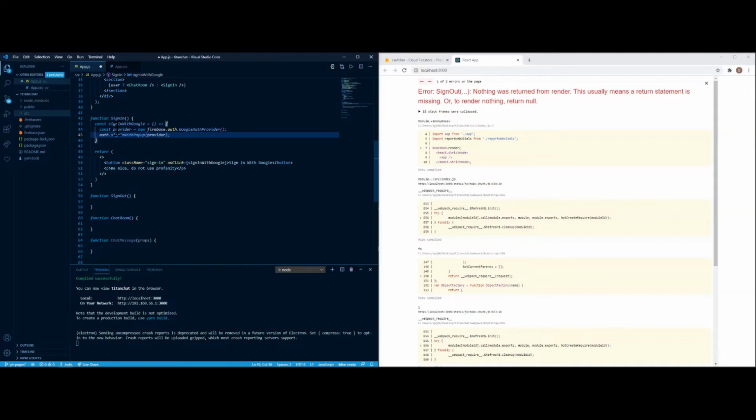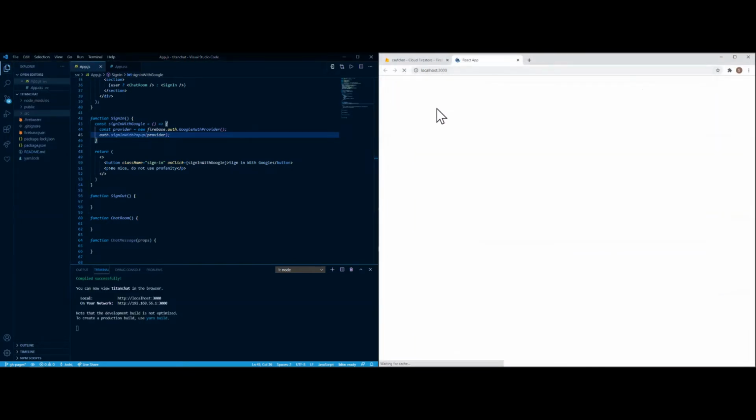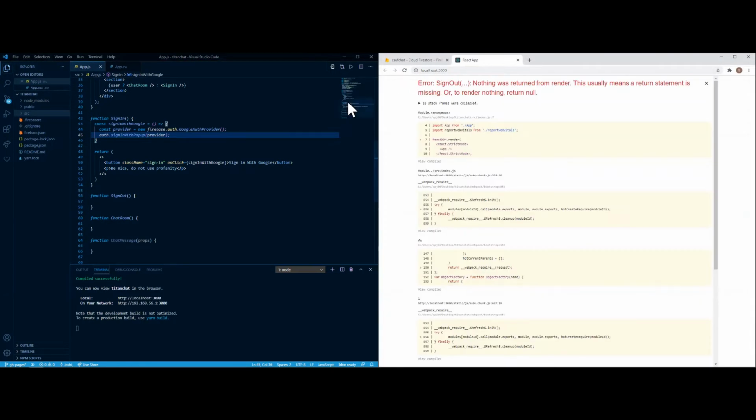And that should be it to sign in. So I don't know if it's going to show it, but will it show it? No, it's not going to, because everything's not even created yet. But we'll get to that eventually. So now we're going to go to sign out.